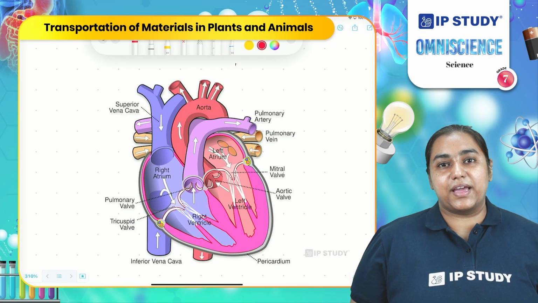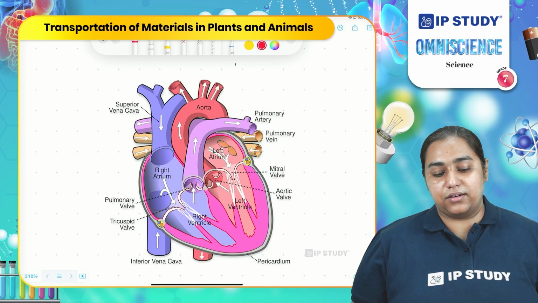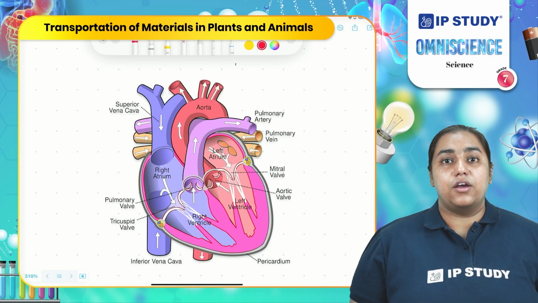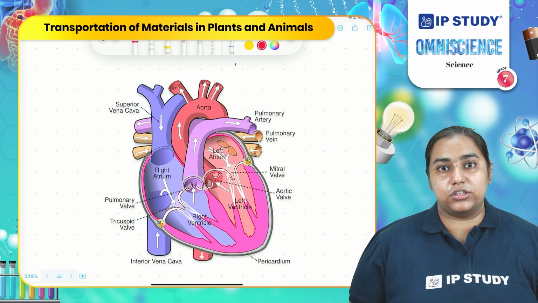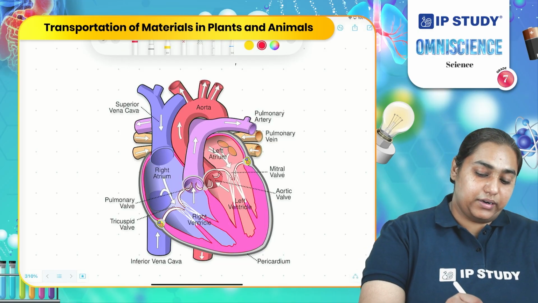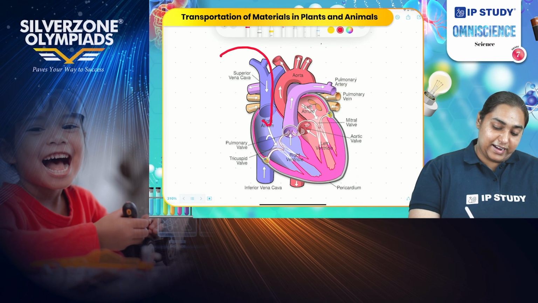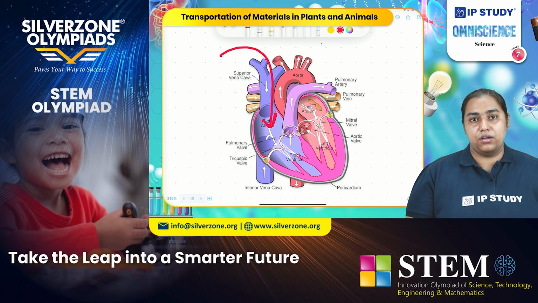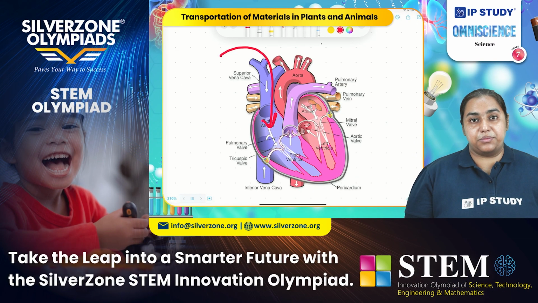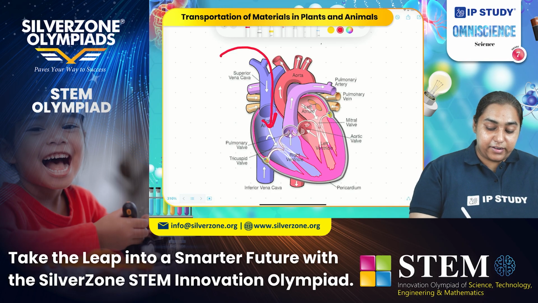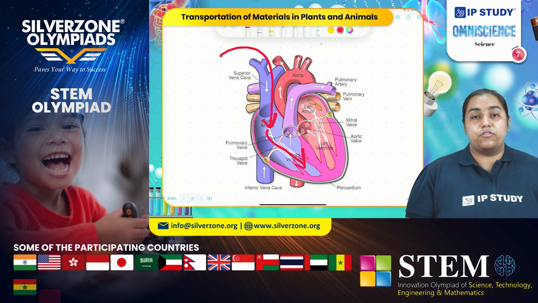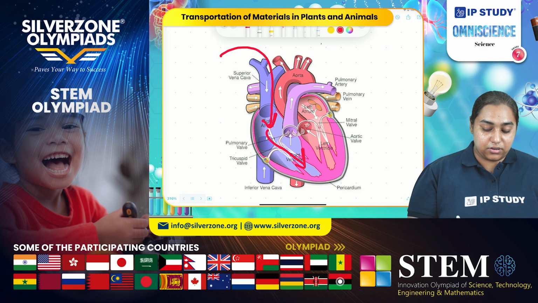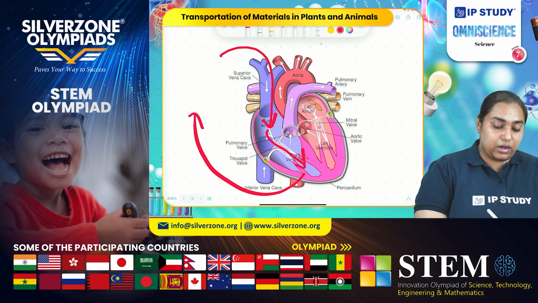So, what mechanism occurs in the heart? Let us understand. Veins from all over the body take the impure blood, which is deoxygenated blood, and that blood enters the right atrium of the heart. What is atrium? It is the upper chamber of the heart. From the right atrium, it reaches the right ventricle. From the right ventricle, it moves to the lungs.